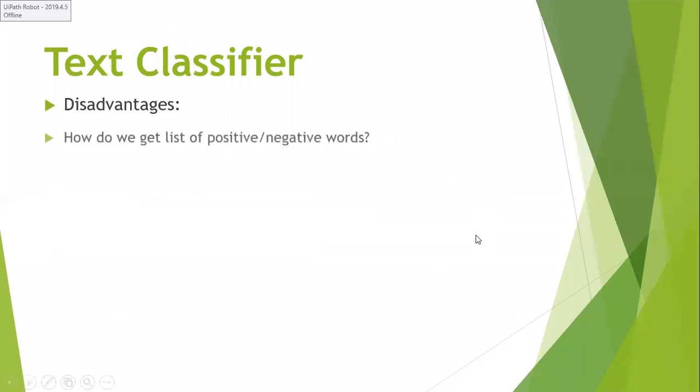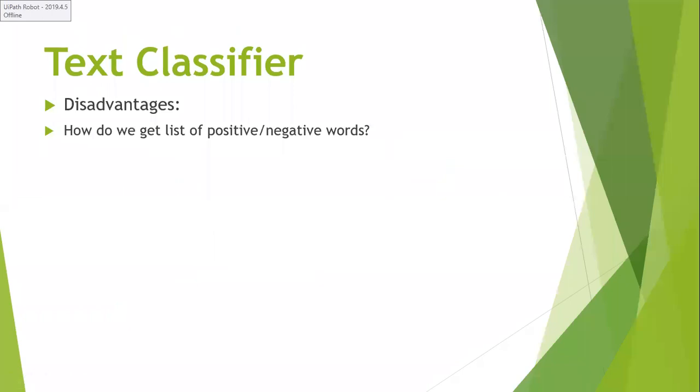So what are the disadvantages? Chandrasekhar, you may get an answer for this for your question here. So how do we get the list of positive or negative words? First of all, if you want to review a sentence, whether it is positive or negative, who will supply these positive or negative words? We don't know, right? So I cannot have the initial corpus of positive or negative words in order to trace to what extent they are present in my sample review. That is the first disadvantage.